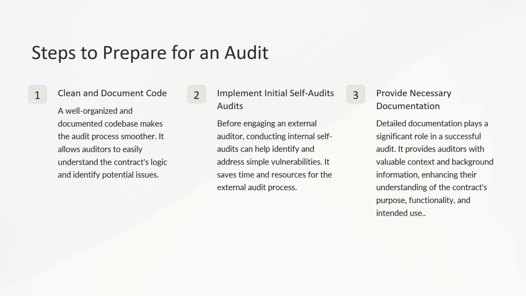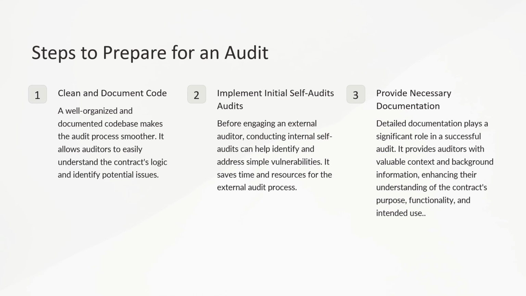Detailed documentation plays a significant role in a successful audit. It provides auditors with valuable context and background information, enhancing their understanding of the contract's purpose, functionality, and intended use. Detailed documentation is like providing a map to a treasure hunt. It gives auditors context about what your smart contract is supposed to do, making it easier to identify whether it operates as intended.